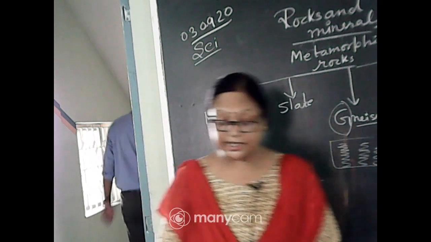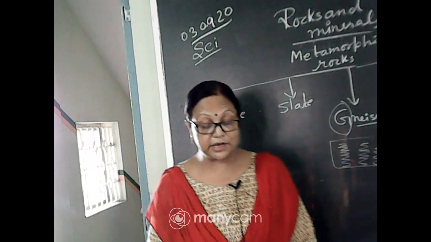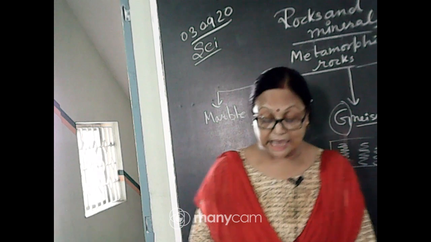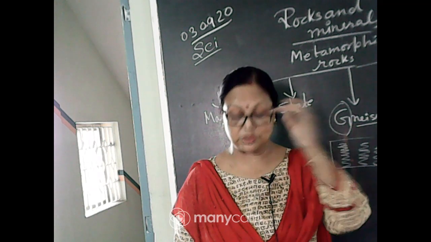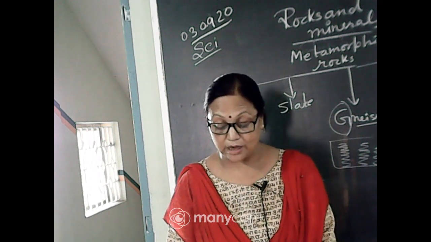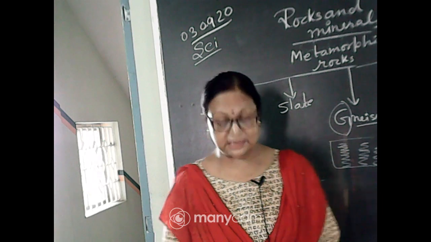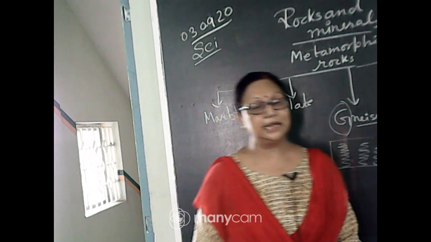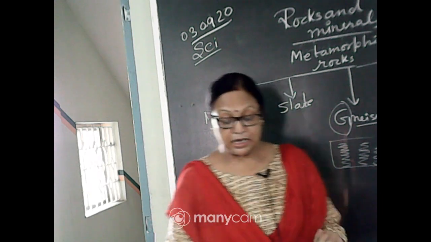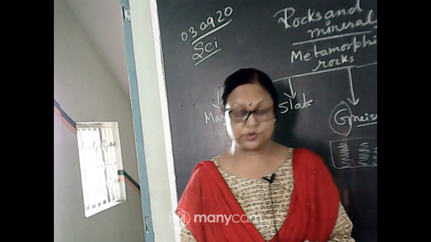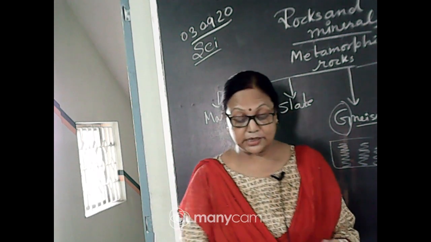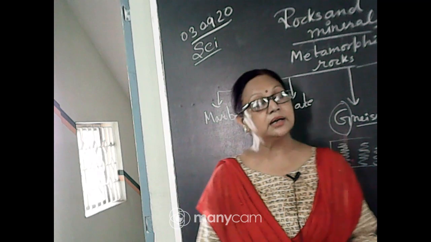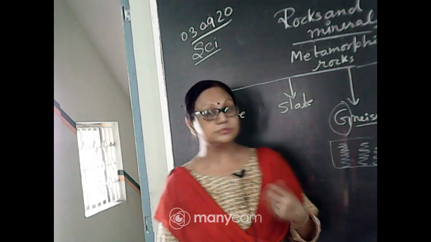Quartzite is a sedimentary rock that undergoes several changes and forms quartzite. It is a hard rock. It is so hard that it can even scratch a steel sheet, and it is used to make statues, and it is also used in the ceramic industry.